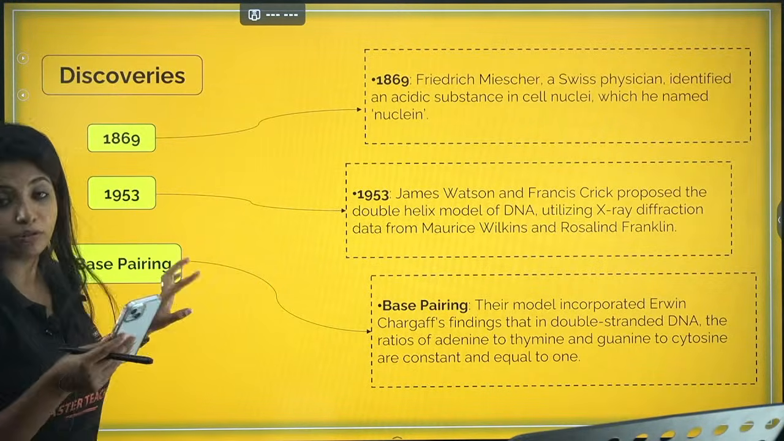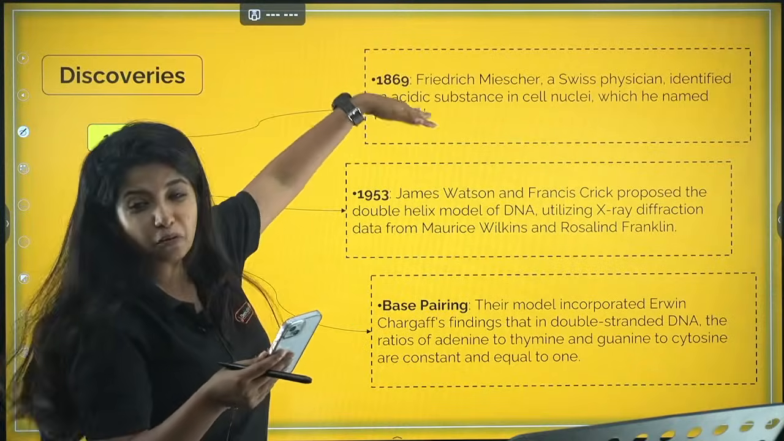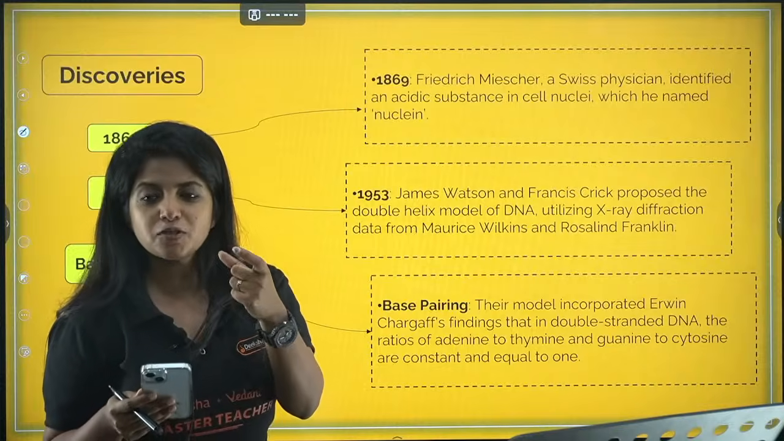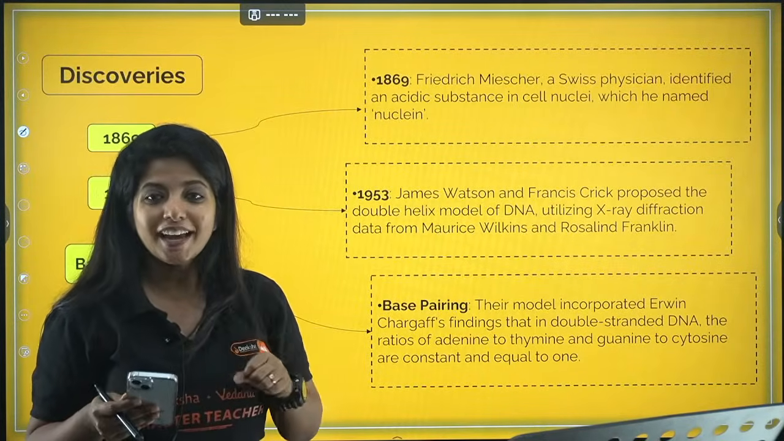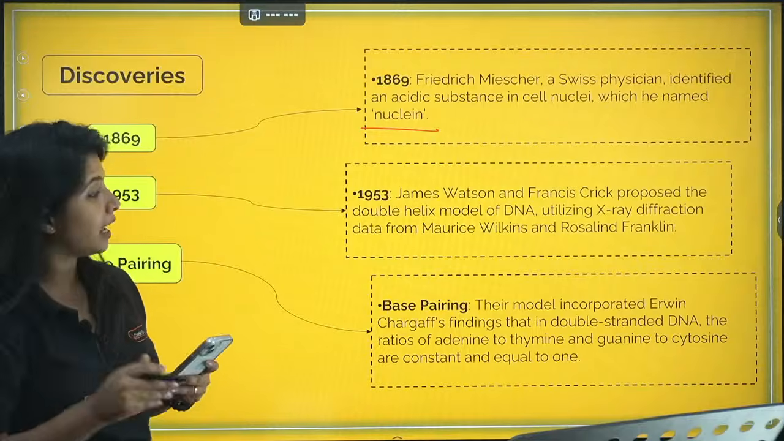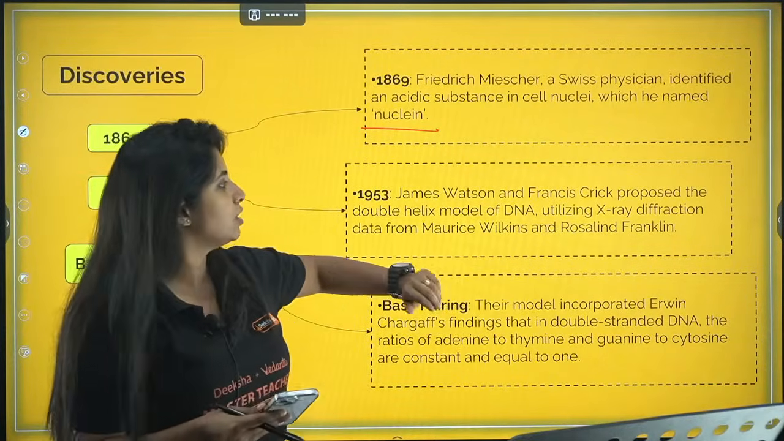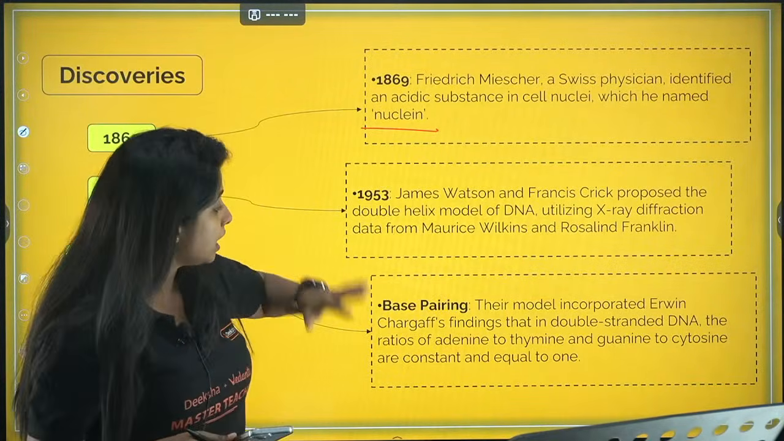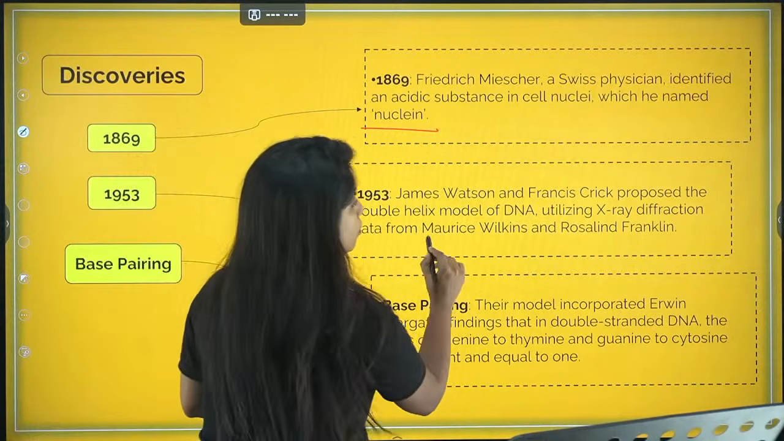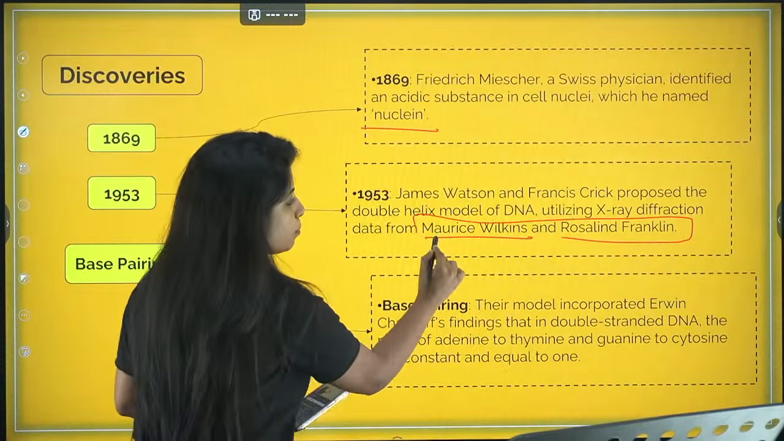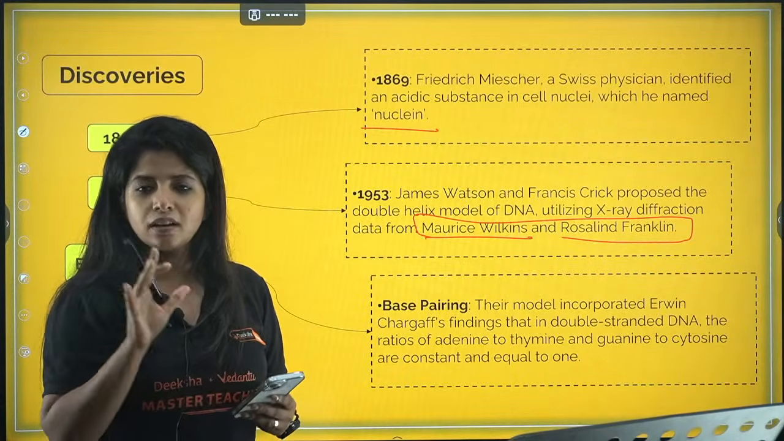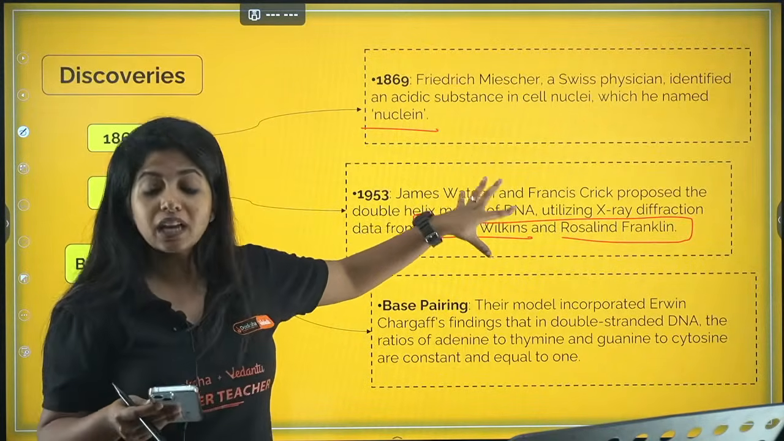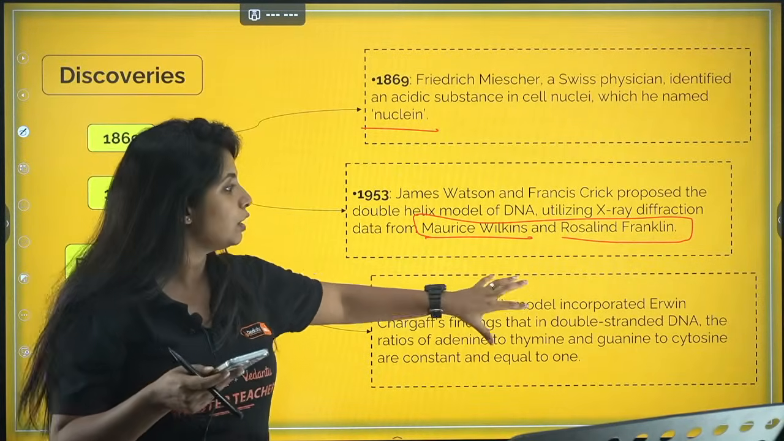So these are the things that you need to remember. First of all, in 1869, long back, Frederick Miescher came. He was a Swiss physician. He said that some acidic substance was there in the cell, and he called it nuclein. First guy. And now came Watson and Crick, my dear children. They were able to deduce the structure of the DNA. That is James Watson and Francis Crick. Then they used the information from Maurice Wilkins and Rosalind Franklin. These two people were working on X-ray diffraction methods, and with the help of this data, Watson and Crick were able to deduce the whole structure.